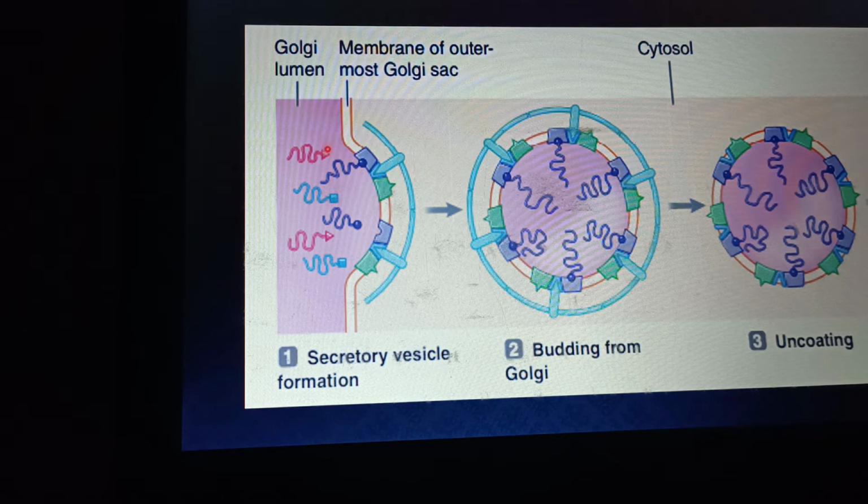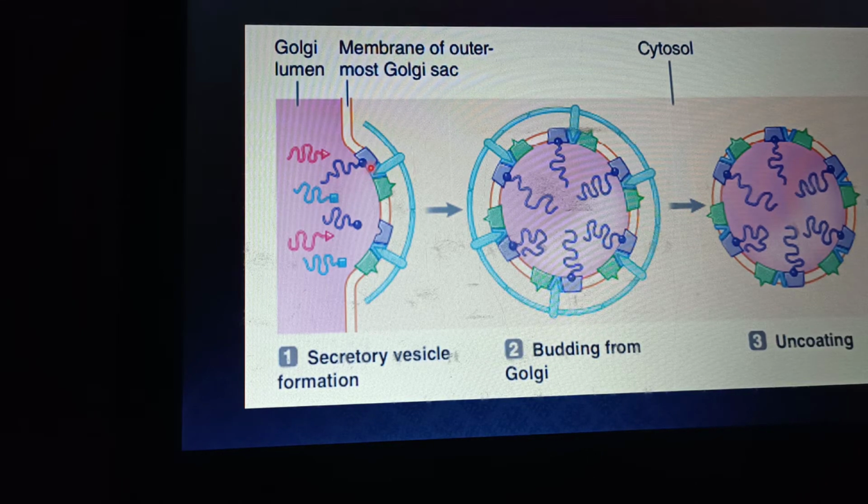And what is the function of these sorting signals? I will tell you after telling what recognition markers are. Recognition markers are proteins which are present at the inner face of the Golgi complex membrane.